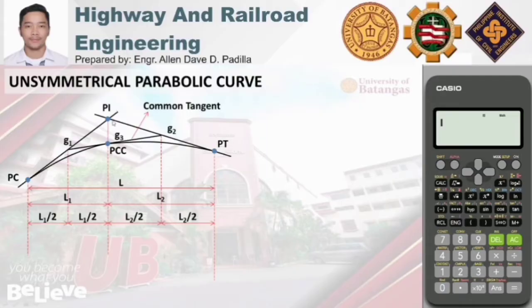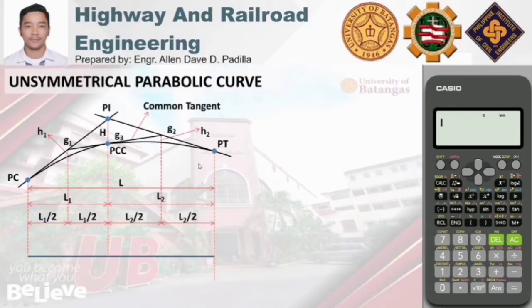And then, for the vertical distance between the point of intersection and PCC, take note that PCC is directly below the point of intersection. And the difference in elevation between those 2 points is denoted by capital letter H. And then, for the vertical distance between this point of intersection and the first curve, that is denoted by H sub 1. And for the second curve, it is denoted by H sub 2.